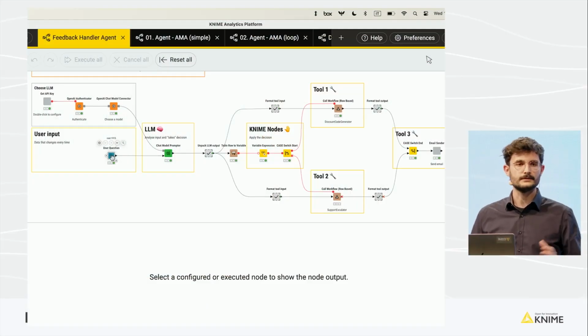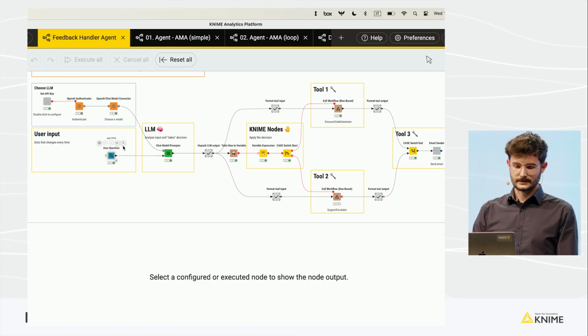And the first one that I want to show you, I want to call it the minimal agent. So it's a slightly agentified workflow. It's the first step towards being an agent. And this is the feedback handler agent. So in this little use case, what I have done is to define a user input. And then what I want to do is to automate the handling of the feedback around my products.